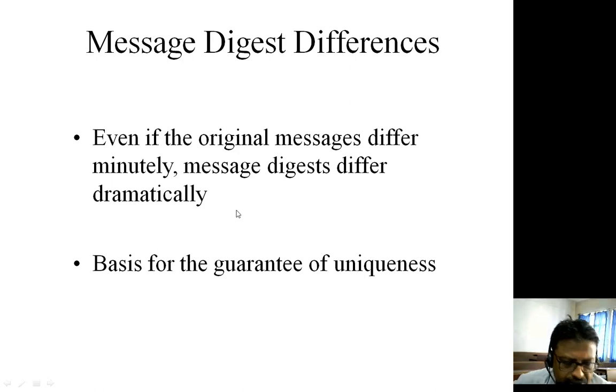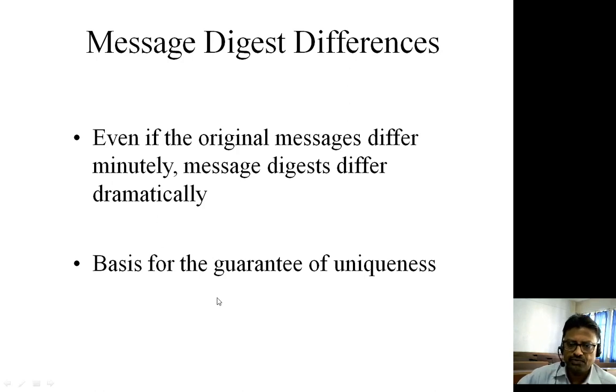Now, the message digest difference means that if an original message differs minutely, the message digest should differ dramatically, and that is why this gives the guarantee about the uniqueness of the message digest. For any kind of message, whatever message digest is obtained by applying the algorithm, it will be a unique value in the form of a hash value.